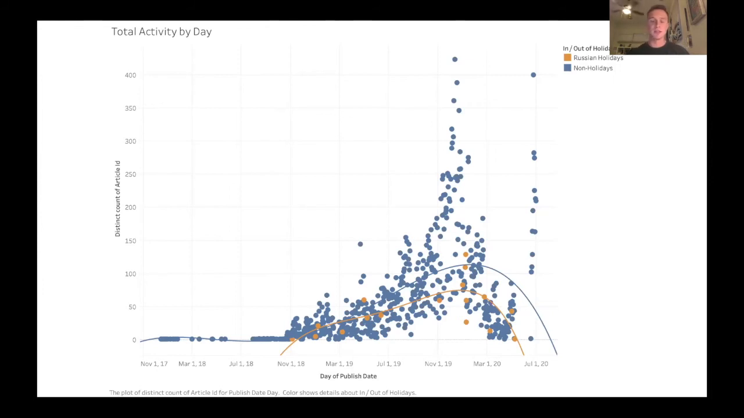So you can see, again, with our 8-degree polynomial trend lines, that there was a little bit of a decline in activity. Even though we don't have that many data points for the Russian holidays over this course, you can see that it is a little bit less than the overall activity.